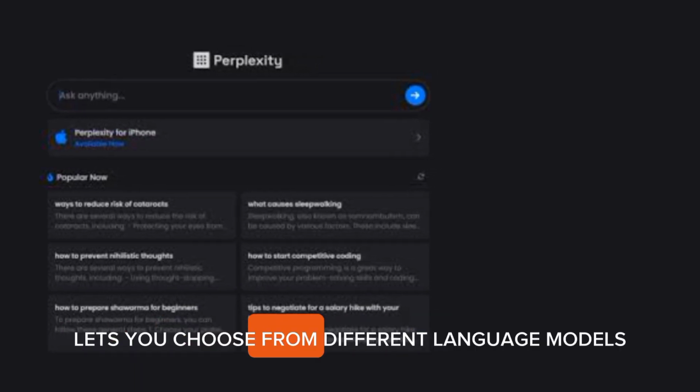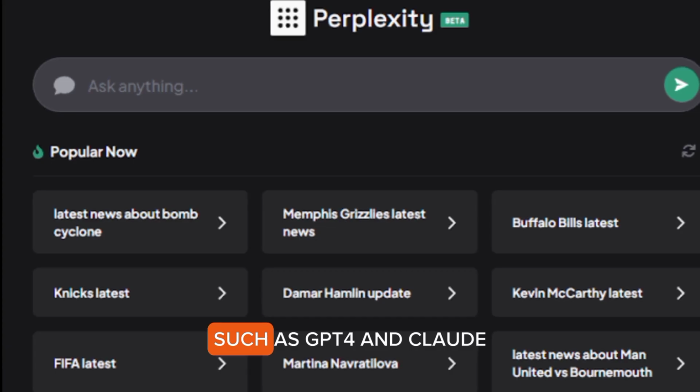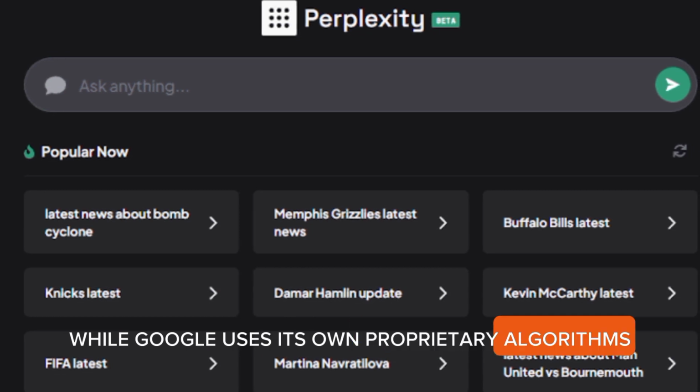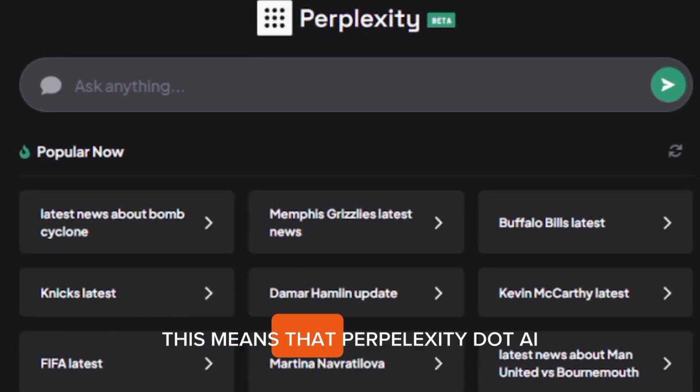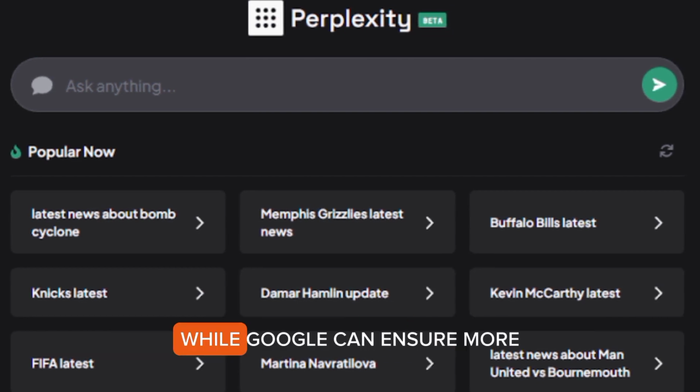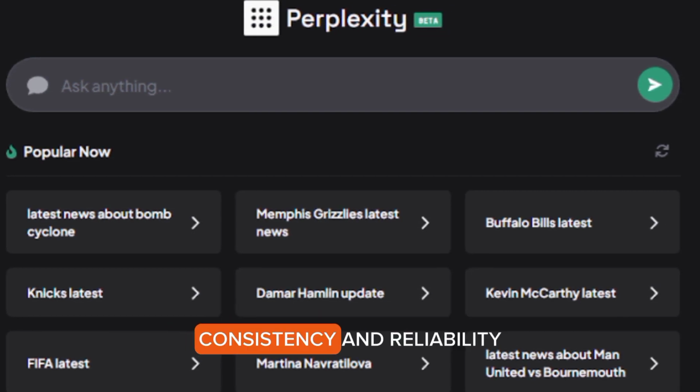Perplexity.ai lets you choose from different language models, such as GPT-4 and Claude, while Google uses its own proprietary algorithms. This means that Perplexity.ai can offer more variety and customization, while Google can ensure more consistency and reliability.